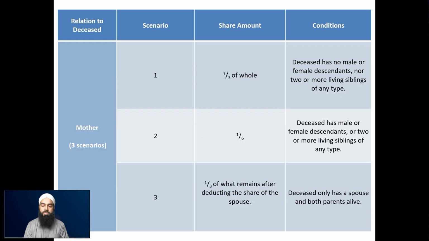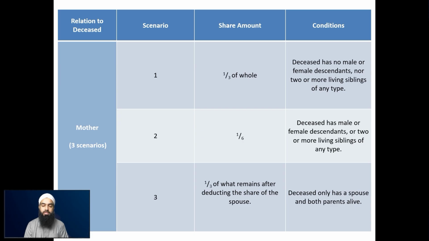This is when the deceased has no male or female descendant, there's no children of the deceased alive, nor 2 or more siblings of any type, whether it's the full siblings, whether it's brother or sister, doesn't matter, full siblings alive of the deceased, or whether it's agnate siblings of the deceased, or whether it's the uterine siblings of the deceased. 2 or more of any type will not allow this scenario to take place. So what will happen is scenario number 2, you'll see 1/6 that she will receive.